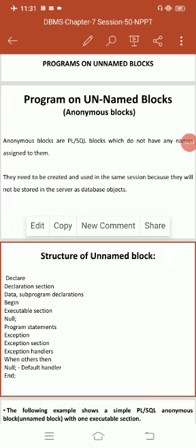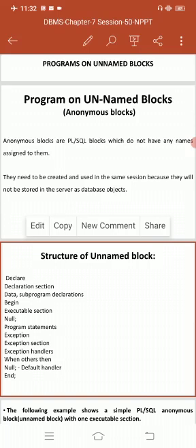Anonymous PL/SQL blocks can be submitted to interactive tools such as SQL*Plus and Enterprise Manager.